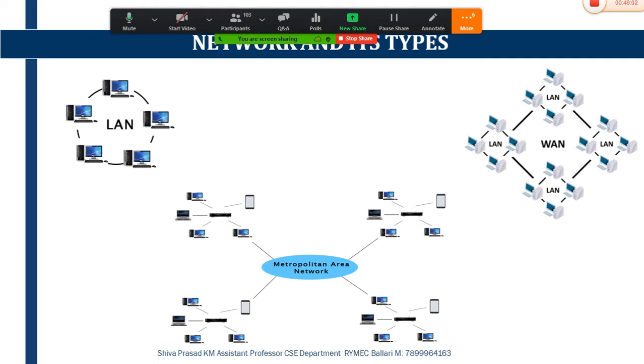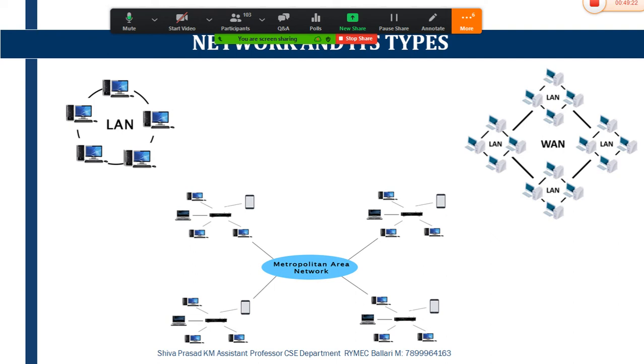As it is a small area, the data transfer from one system to the other will be faster. And this LAN also provides high security.